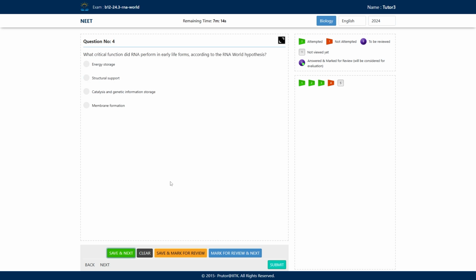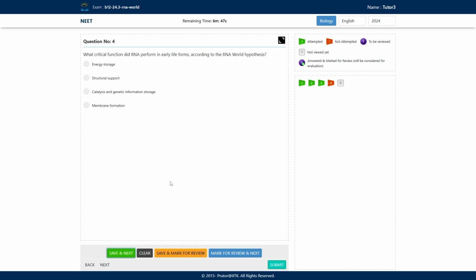Now, question number 4 says, what critical function did RNA perform in early life forms according to the RNA world hypothesis? They are again asking something similar to the first question, but let's see what the RNA world hypothesis was.